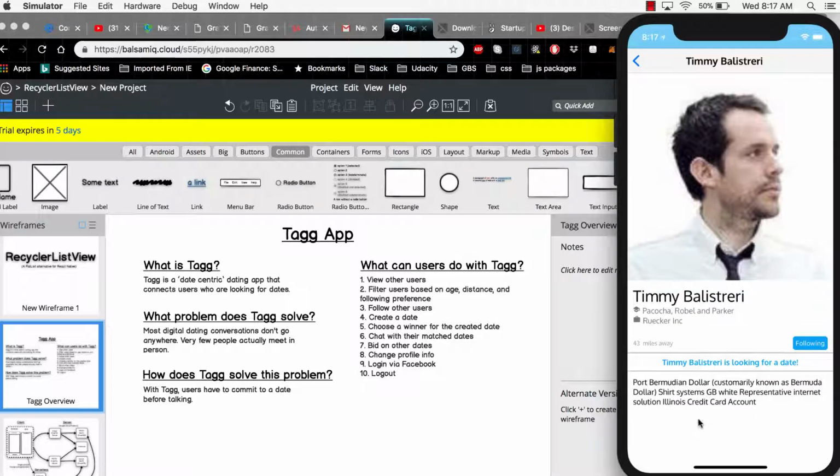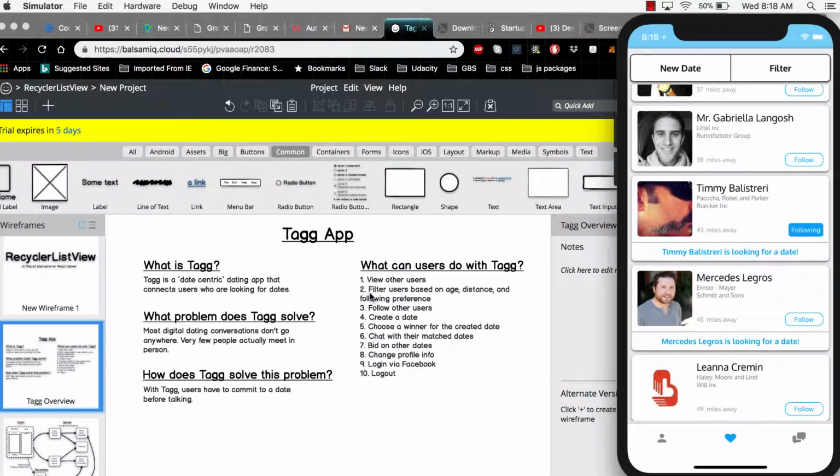This is all random text using faker.js, so that's why it looks a little weird here with the wording. But don't worry about that. So if we want to look and see what Timothy's dates are, you can click here. But I'll get to that in a second.